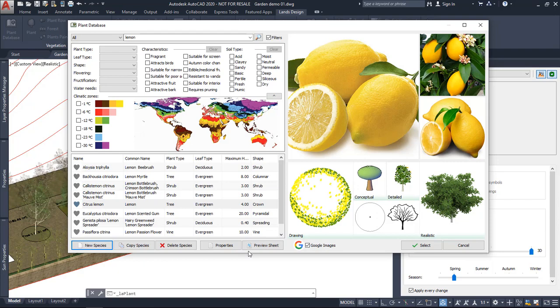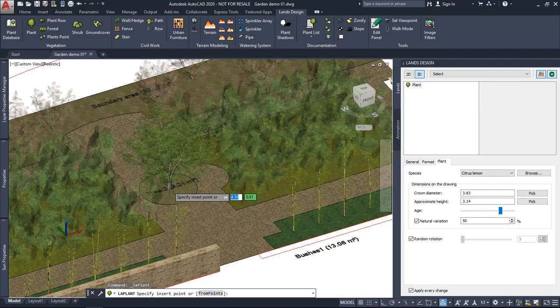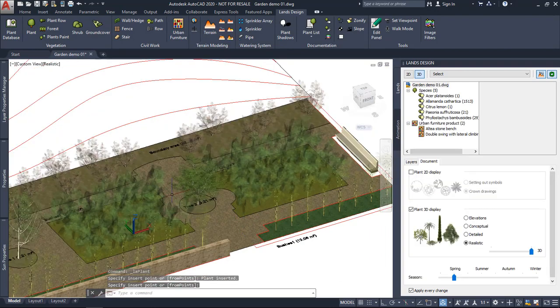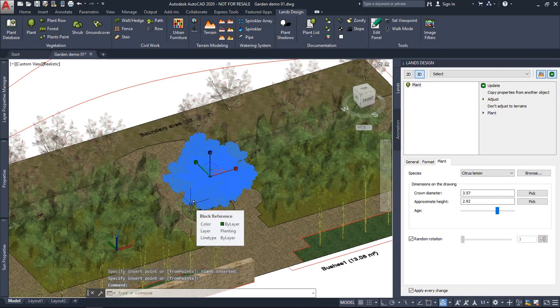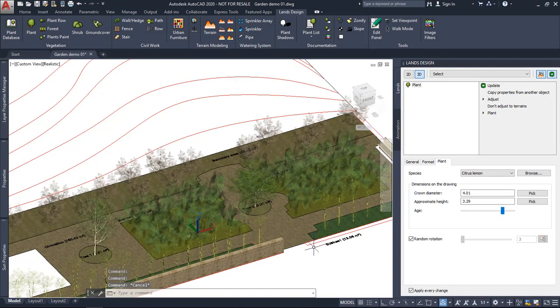All right. Now we've got this species selected. I'm going to select it and define here the insert details. So here we can define the height, and just click OK and insert this into the scene. Now, once it is inserted, we can select it, and from the edit panel change, for example, the size of it. We can change also the species. So we can do any modification as we wish.